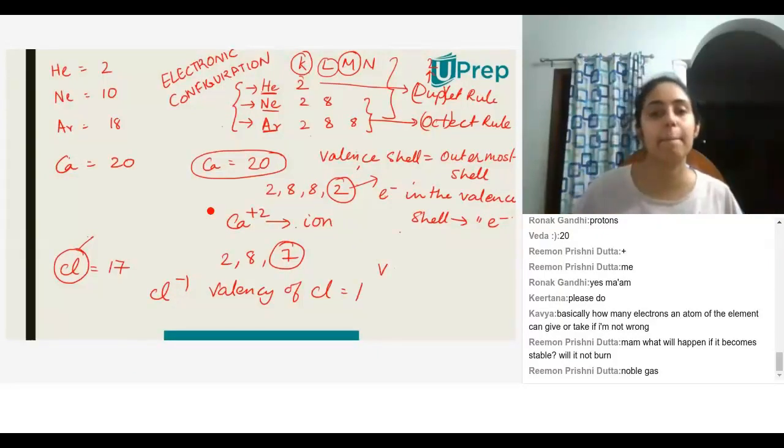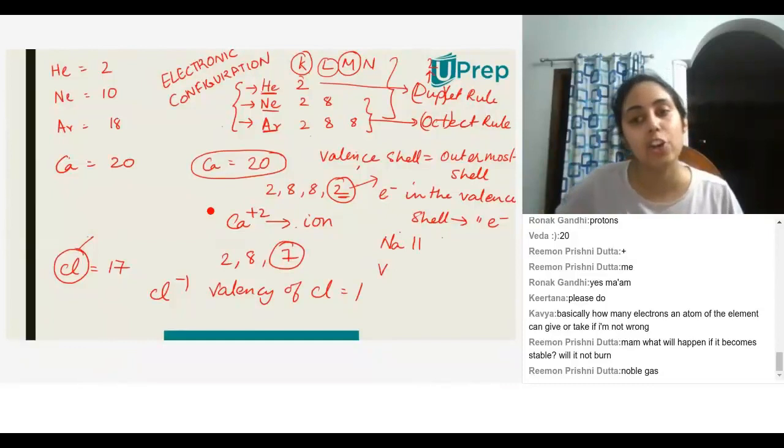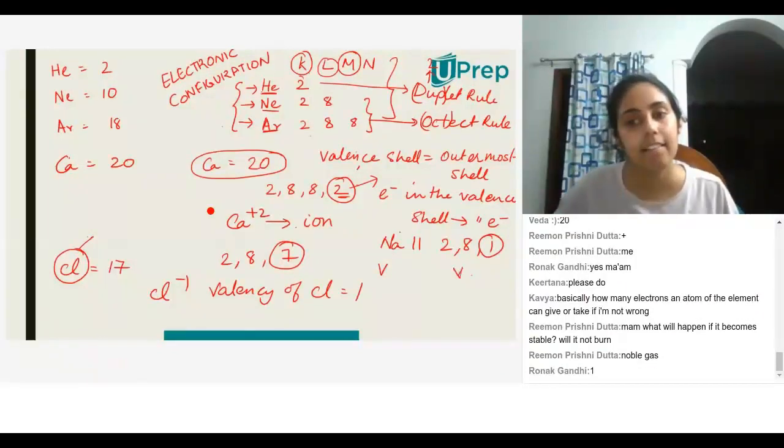For example, calcium has 2 valence electrons, so its valency is 2. Sodium, atomic number 11, electronic configuration 2,8,1, has 1 valence electron, so its valency is 1.